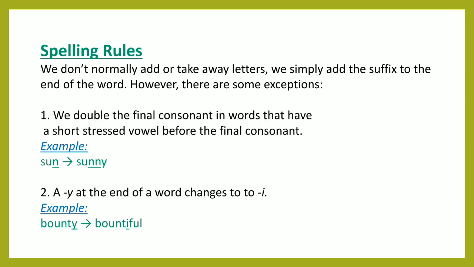Rule 1. We double the final consonant in words that have a short stressed vowel before the final consonant. For example, sun.